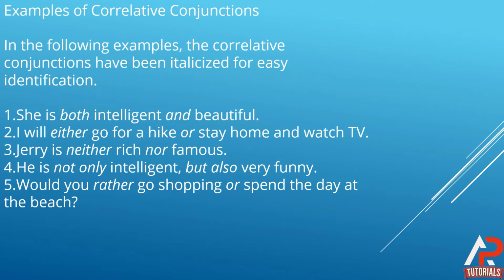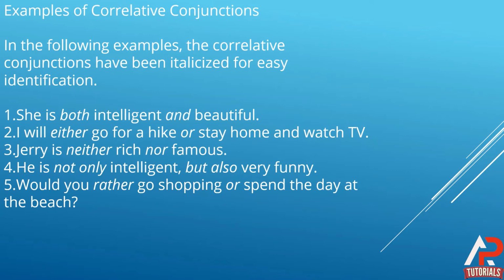Here either and or are the correlative conjunctions, and you can see how they are connecting the entire sentence. So you can see that the main role of the correlative conjunctions, as clear by their name, is to connect the parts of phrases which are carrying equal importance.